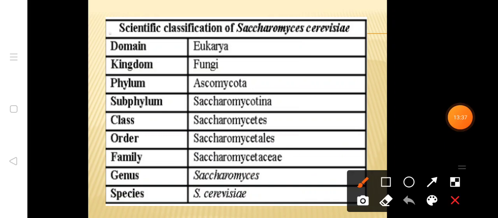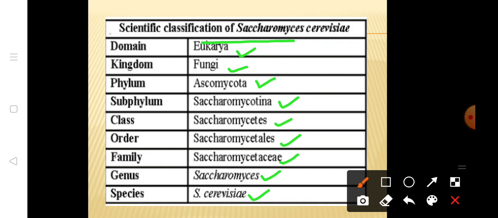Here is the classification of yeast, Saccharomyces cerevisiae. The domain is Eukarya, because they are eukaryotic. Kingdom, they belong to the kingdom Fungi. Phylum, Ascomycota. Subphylum, Saccharomycotina. Class, Saccharomycetes. Order, Saccharomycetales. Family, Saccharomycetaceae. Genus, Saccharomyces, and species, Saccharomyces cerevisiae.